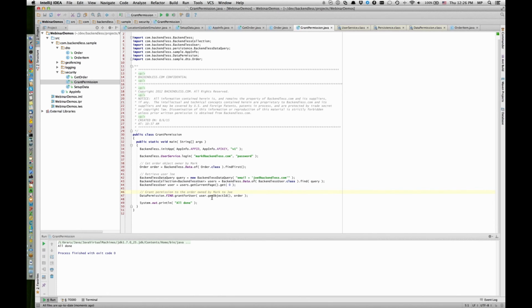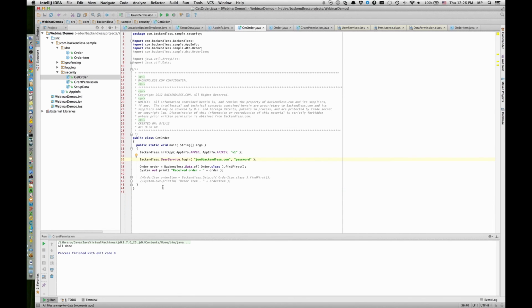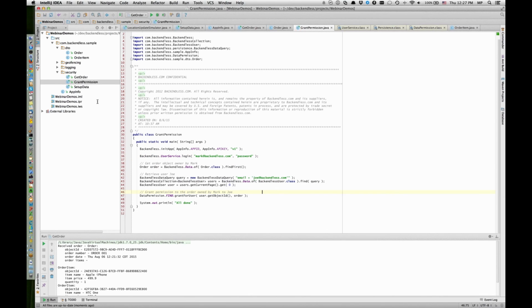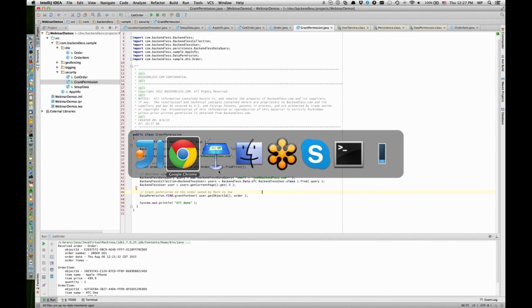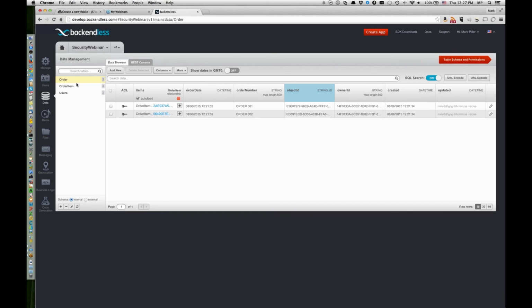All right, all done. So at this point, the user Joe has access to an order object, and in the get order, we still have Joe. Let's rerun it. And here it is. So now Joe can load this object. And as you can see, this was a demonstration of how to programmatically change access to a specific object. And this change that this API has caused can actually be seen in console as well. Let me show you where you can see that.